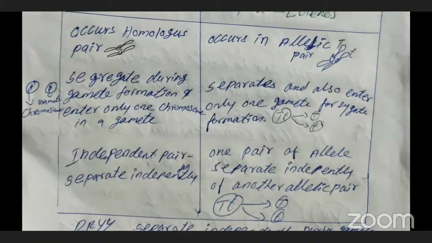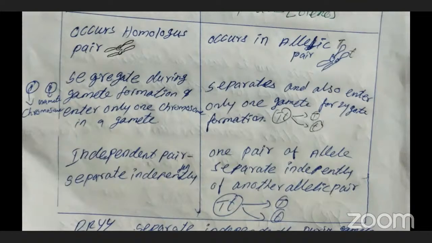The separated chromosomes will enter the new gamete. For example, X may be combined with another X, or X may be combined with the Y chromosome. Clear? So in the chromosomal theory, the diploid chromosomes separate independently, and the separated chromosomes enter the new gametes during gamete formation. During that separation, one chromosome does not affect the separation of another chromosome.